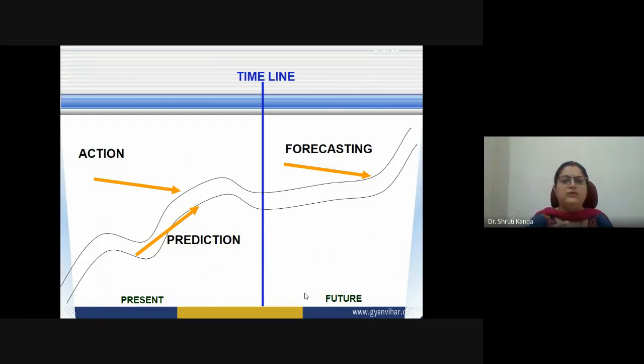If in the present we are not able to predict the data sets in a proper way, or we are not able to go for the different actions in a proper timeline way, then of course we will be going for wrong forecasting for the future analysis.